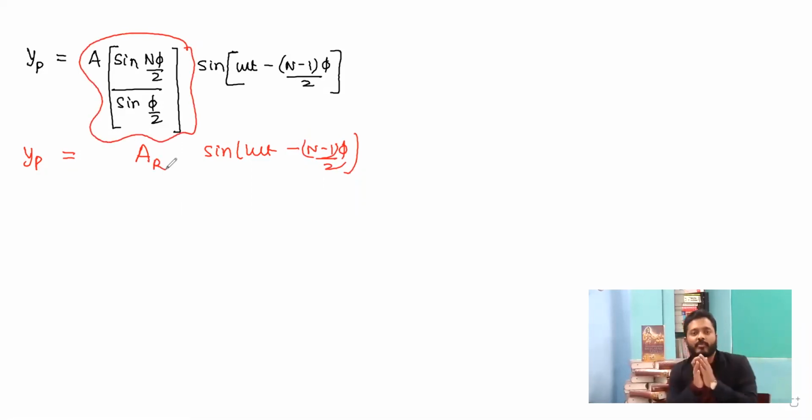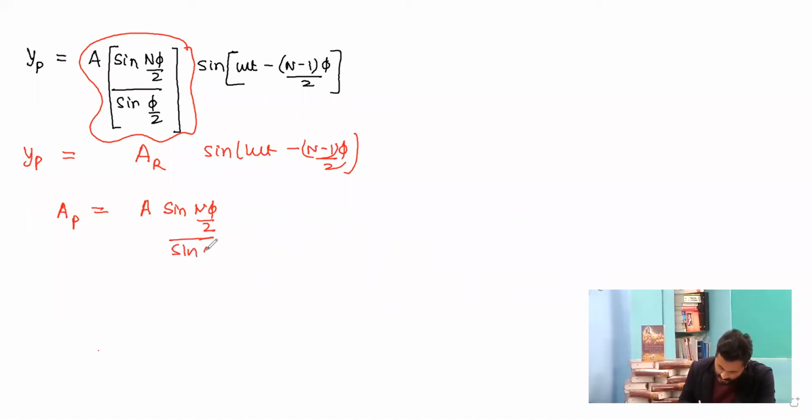So of the resulting superposition or interference at a point P, this behaves like the amplitude of the interfering wave at the point P. We can refer to the amplitude as AP. So AP, or the amplitude at a point P, can be written as A sine of n phi by 2 upon sine of phi by 2.